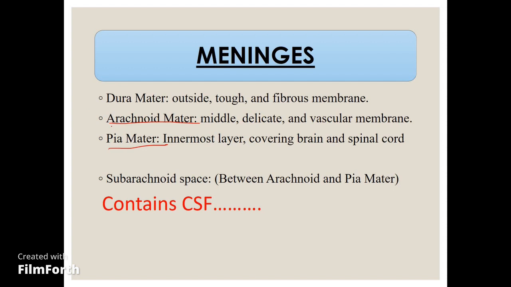The space between the pia and arachnoid mater is known as the subarachnoid space, and its significance is that it contains the CSF. The outermost layer we have is the dura mater, which is a tough and fibrous membrane. Outside the dura mater we have the bony part, which is the skull for the brain, and for the spinal cord, that bony part is the vertebrae.